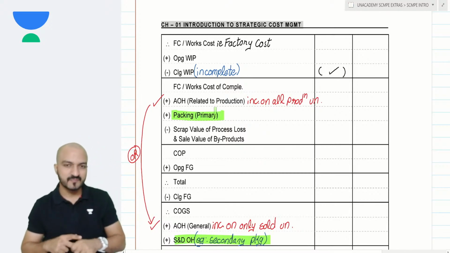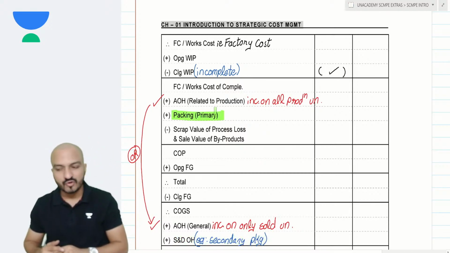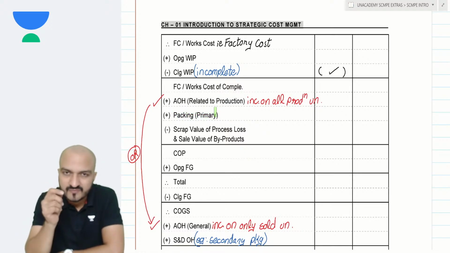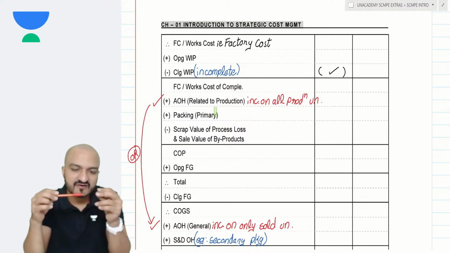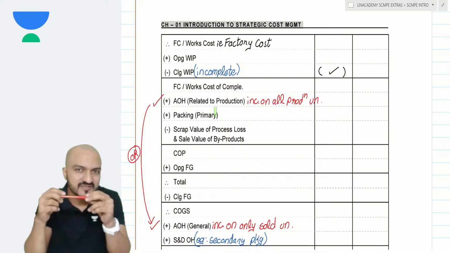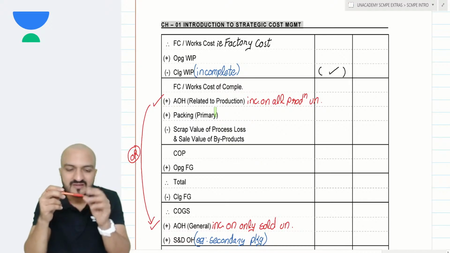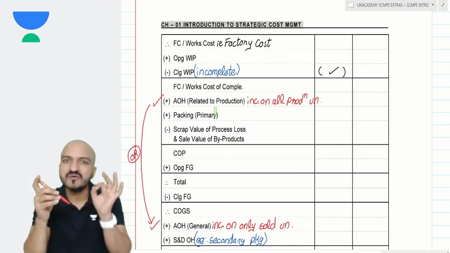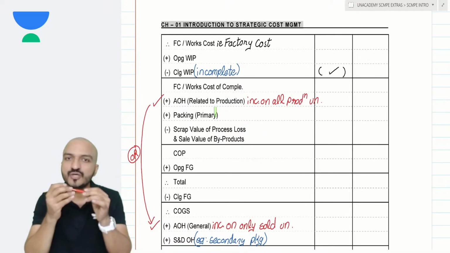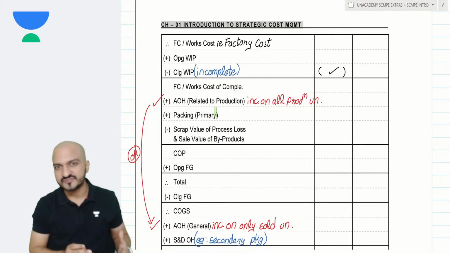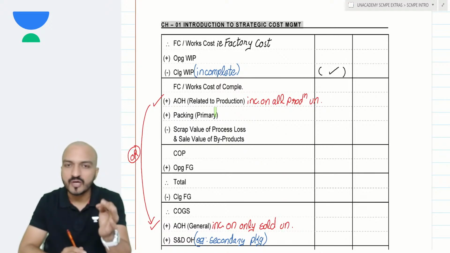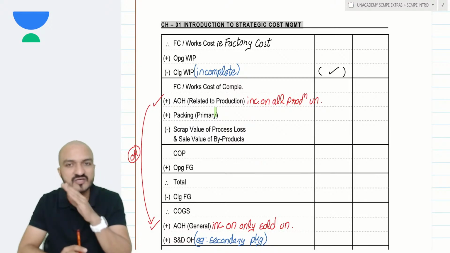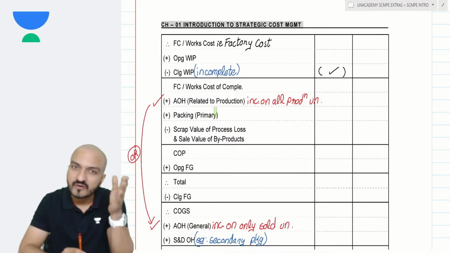Primary packaging. Now, when you purchase a new ball pen, when you purchase a new pen, then at the tip of the pen, they have a seal put over there. Have you noticed that? Yeah, the seal or the cover which is put at the tip of the pen, that cover is a kind of primary packaging. Primary packaging is necessary in order to store the goods. So, primary packaging is incurred the moment your production is completed. Primary packaging is incurred on every unit that you have completed.